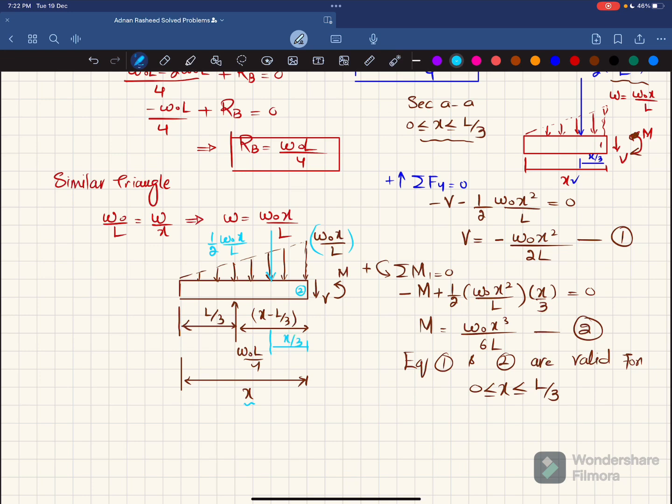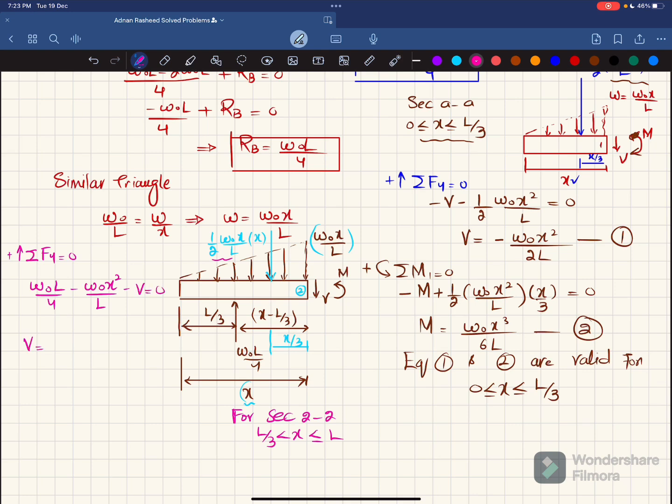Now we'll find this by using equations of equilibrium. So the first equation of equilibrium is that the sum of all forces along y direction must be equal to 0, and upward force is taken as positive. And remember that this is for section 2 and here X is greater than L by 3 and less than or equal to L. Clear? So W naught L by 4, which is acting upward, clear, minus this load which is downward, minus W naught X over L. So this load here you can see 1 over 2 this load into the length over which that is X. So it will be W naught X square over 2L. And the last thing is that minus V is equal to 0.